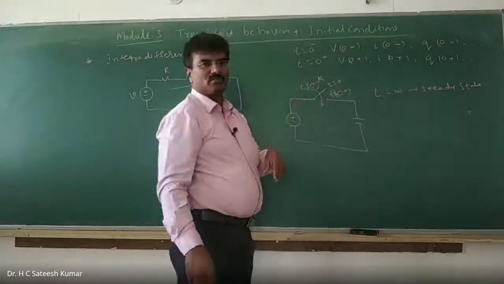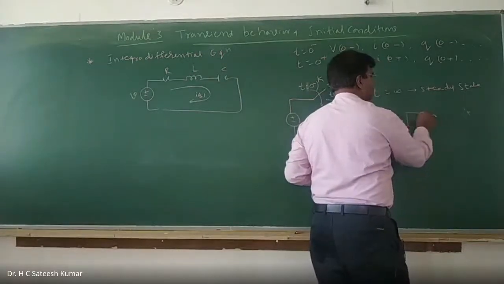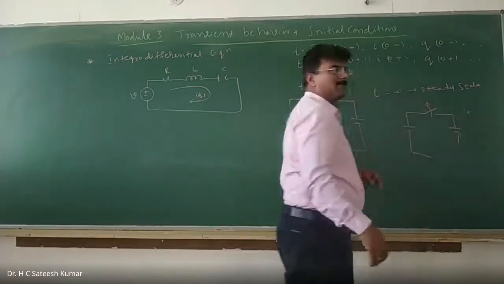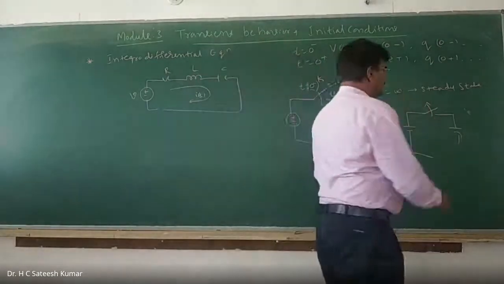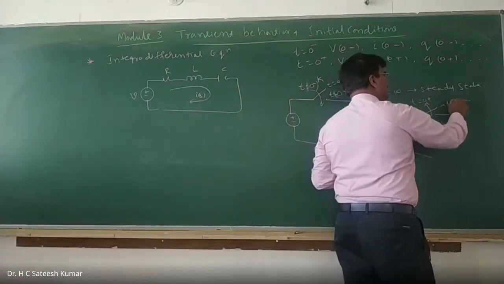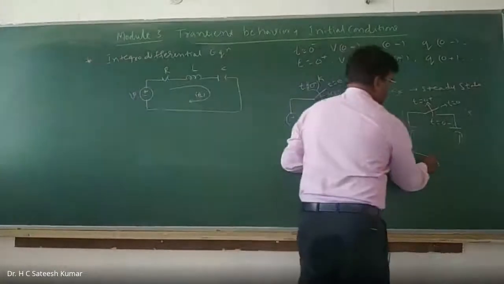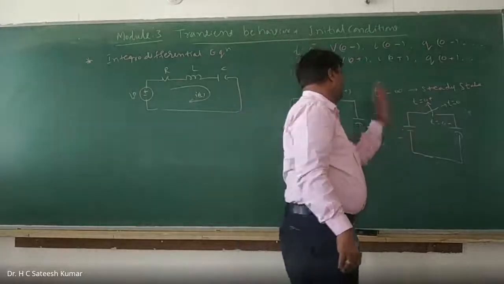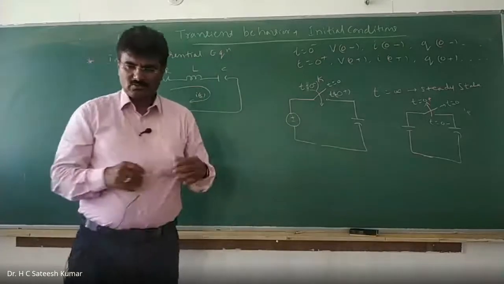If it is a closing switch, let us say I have a circuit like this. One switch is there, with a capacitor. Let us say this is an opening switch. If this is a closing switch, that means it is going to close. Okay, it is opening now. So t is equal to 0 minus is here, t is equal to 0 plus, and this is t is equal to 0. So how exactly will this behave? Before switching operation, initially the switch is closed, afterwards it is opening. Or initially it is open, afterwards it is closing. So how exactly is it going to behave? These things we are going to study.